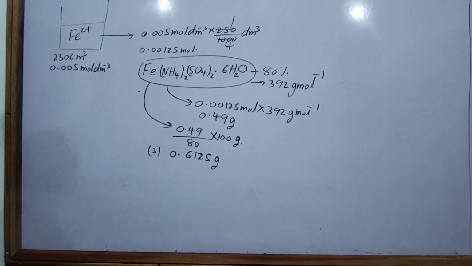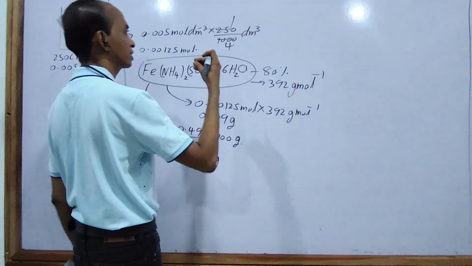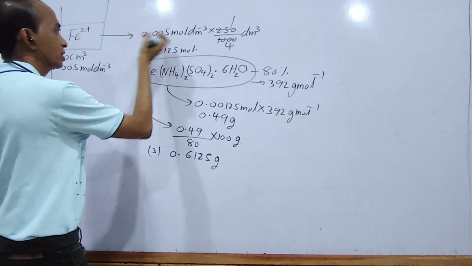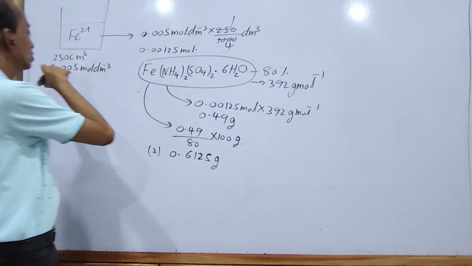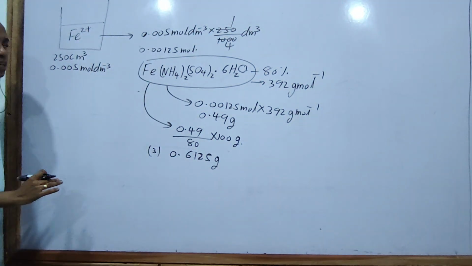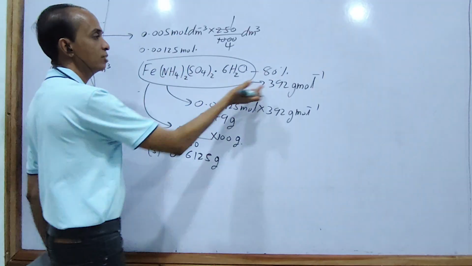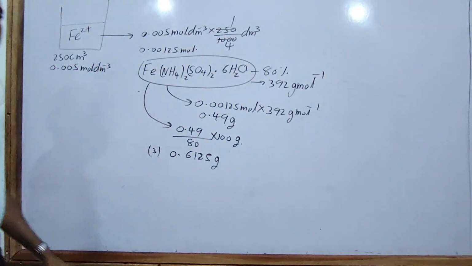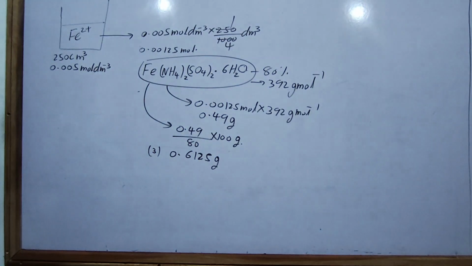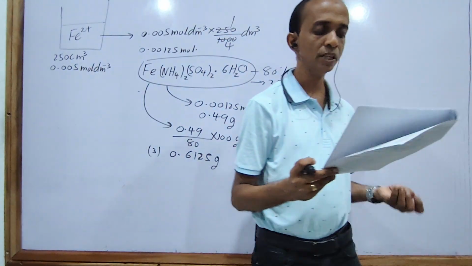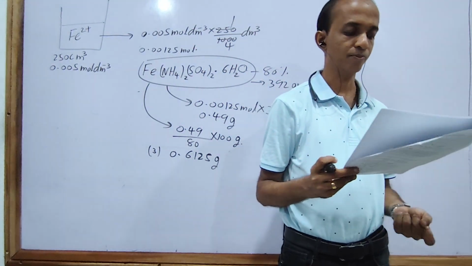If it is asked in the structured part, you calculate the molar mass and then the number of moles required. You have the concentration to calculate the number of moles of Fe2+. Then calculate the molar mass of that compound, and calculate the required mass. It is a simple question based on chemical calculations. The 11th answer is the third one.